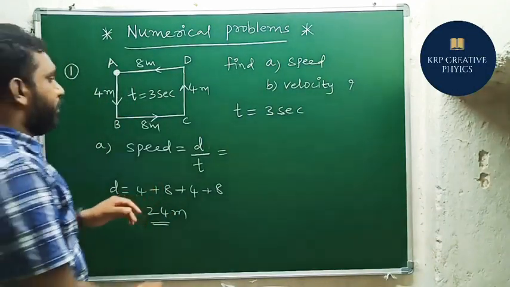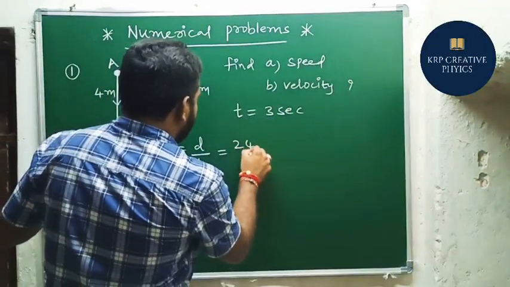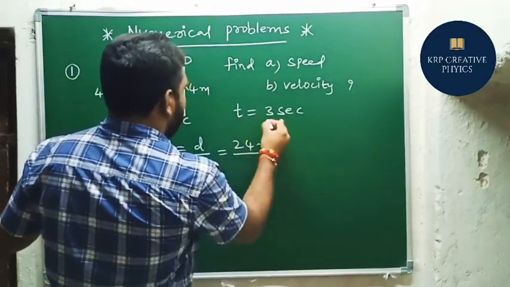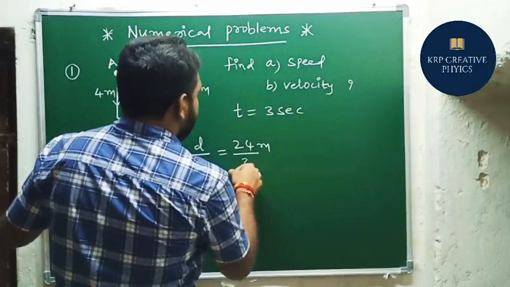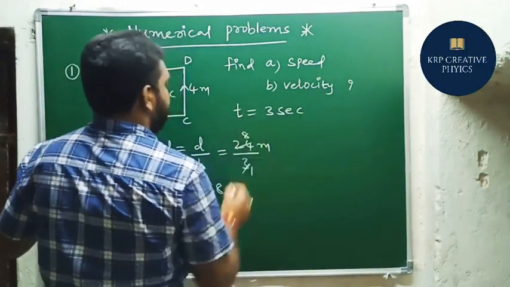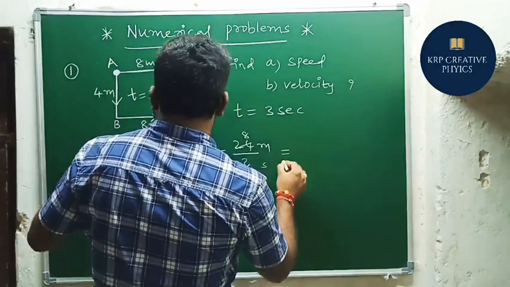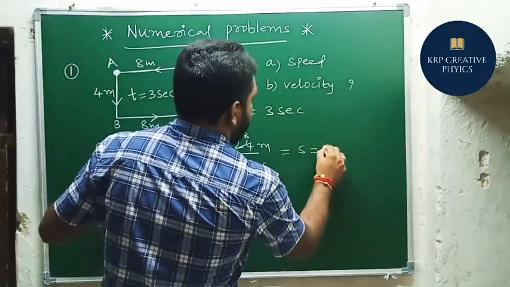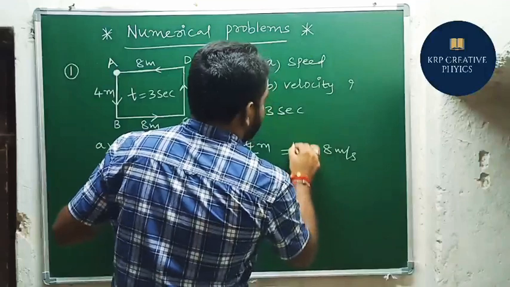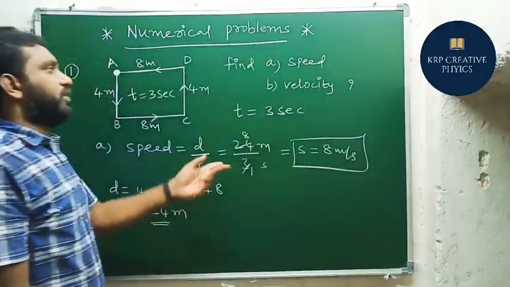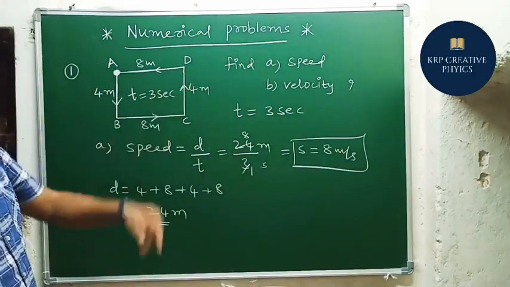Now I am going to substitute the values in this formula. 24 meters by time, which is 3 seconds. We know that 3 eights are 24. So what is the answer here? Speed equals 8 meters per second. That is the answer. In this way we can calculate the speed. Let's move on to the velocity.